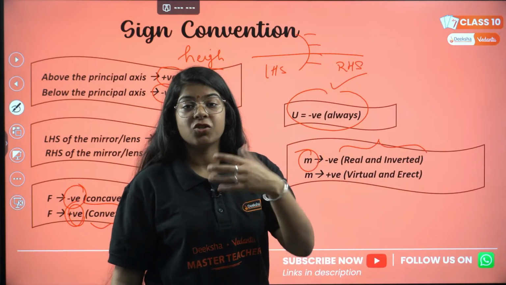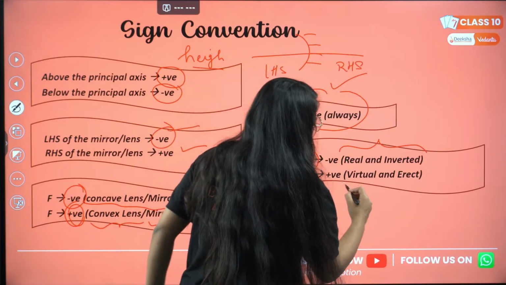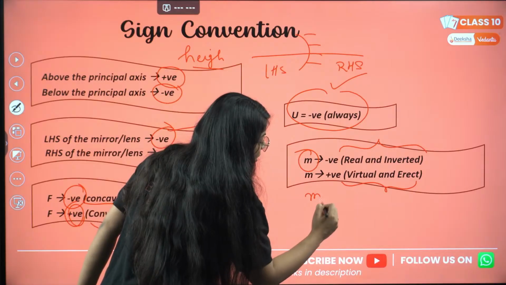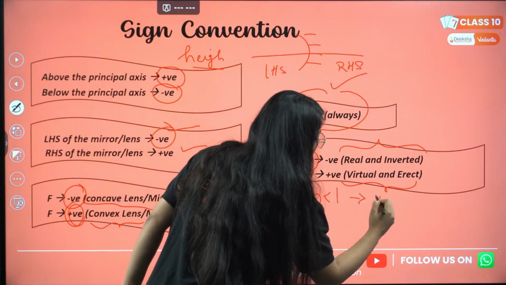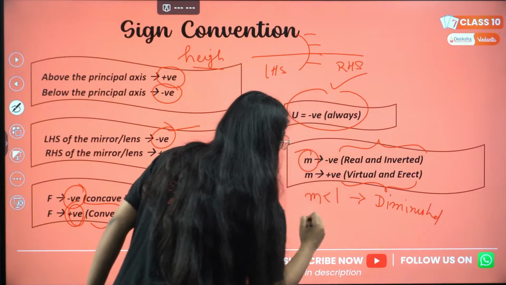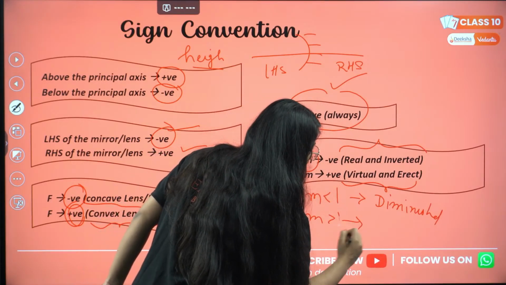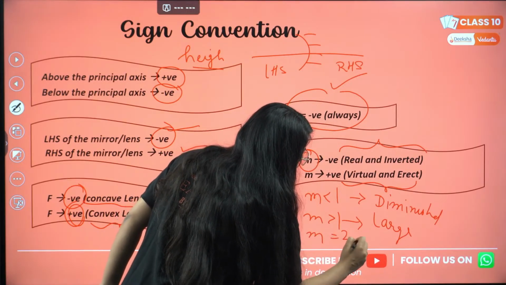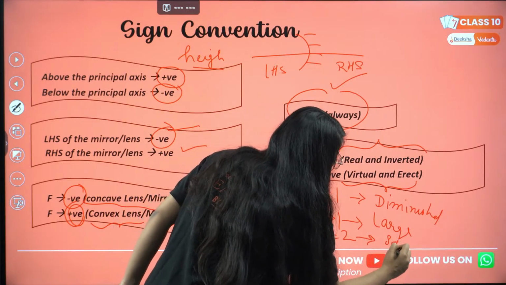If the magnification is positive, the image will be virtual and erect. Also, if magnification is less than 1, it will be a diminished image. If magnification is greater than 1, it will be a large image. And if it is equal to 1, it will be of the same size.